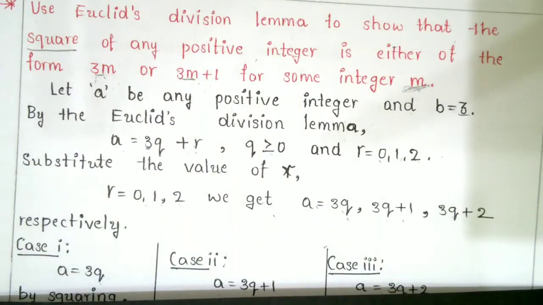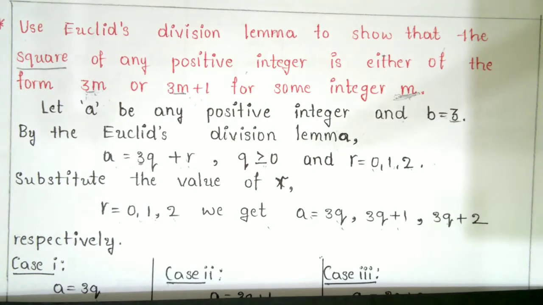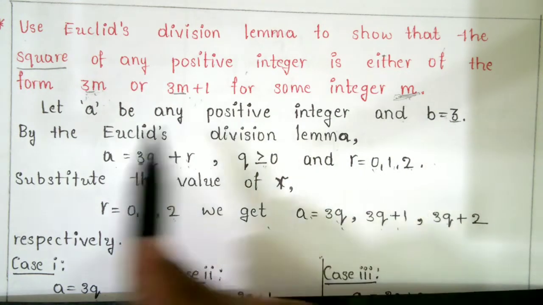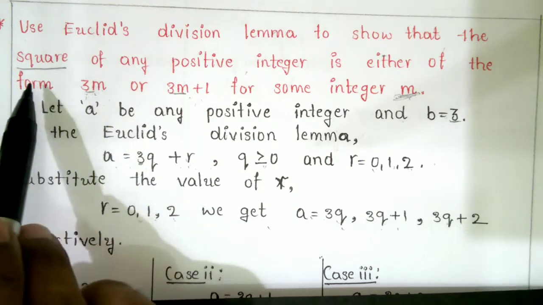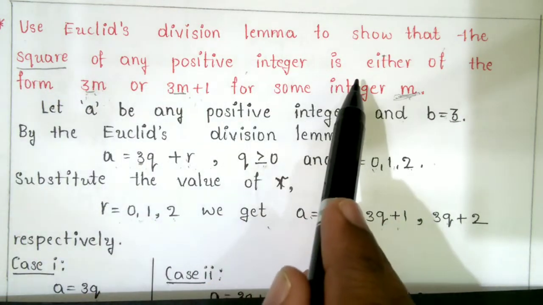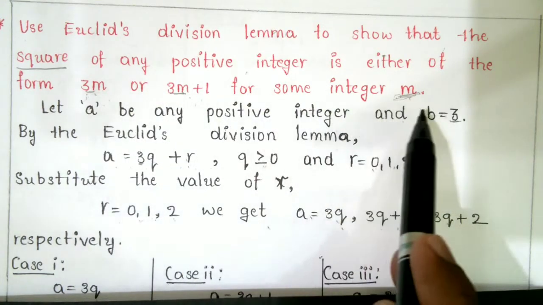Next question. Use Euclid's division lemma to show that the square of any positive integer is either of the form 3m or 3m plus 1 for some integer m. In the last problem you did not make any square, but here you have to square.